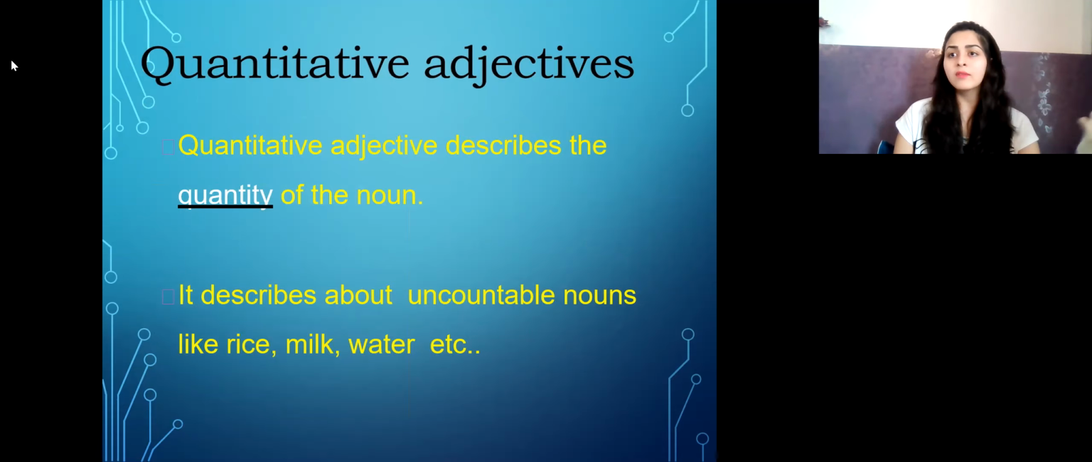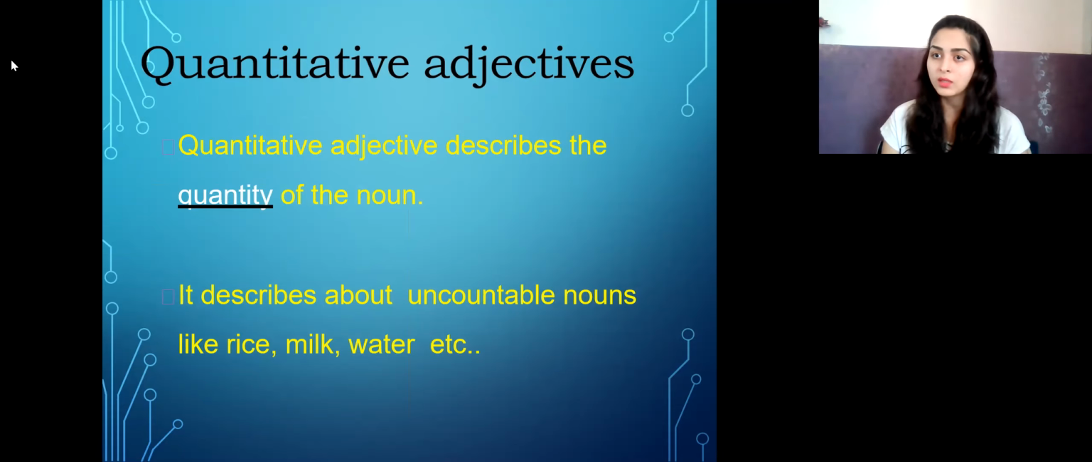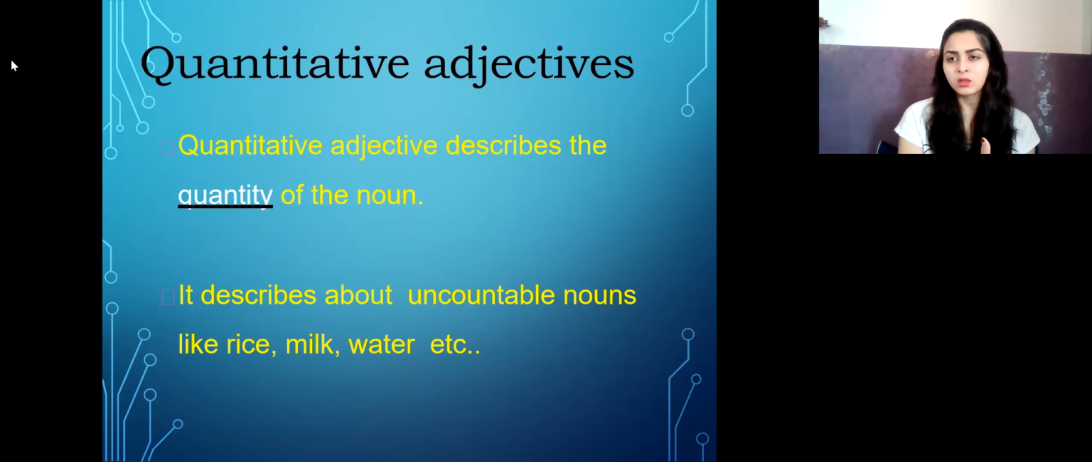Like, give me a sack of rice. Now, rice cannot be counted. It is an uncountable noun, but still it does not fall into quality, because if I say the rice has a good quality, it will fall into the qualitative adjectives. But now we are talking about the quantity.